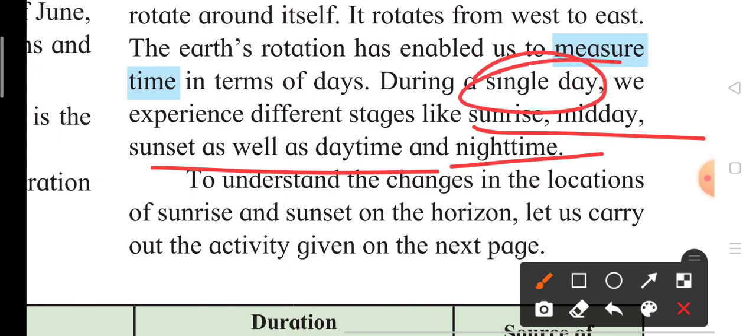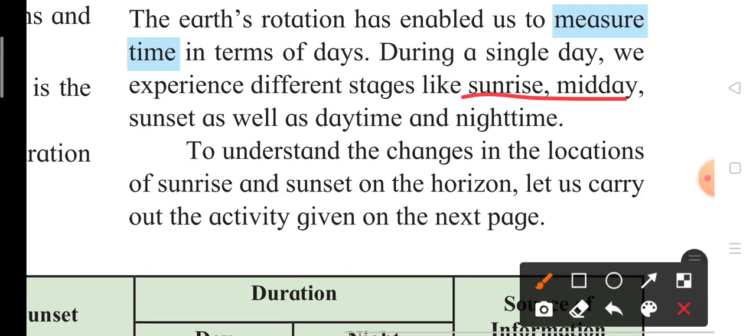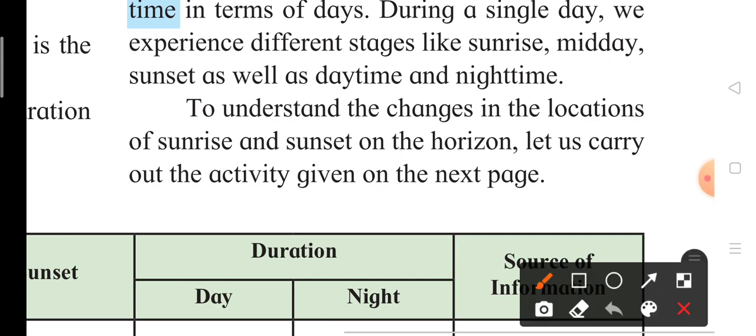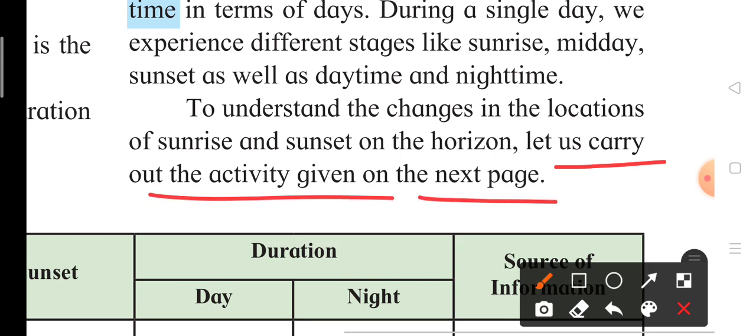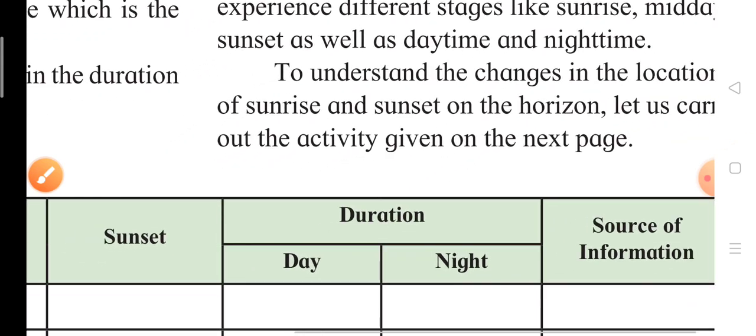Now, to understand the changes in the locations of sunrise and sunset on the horizon, let us carry out the activity which is given on the next page.